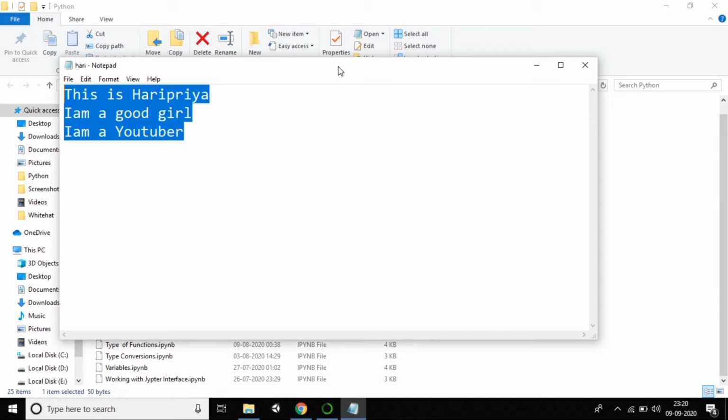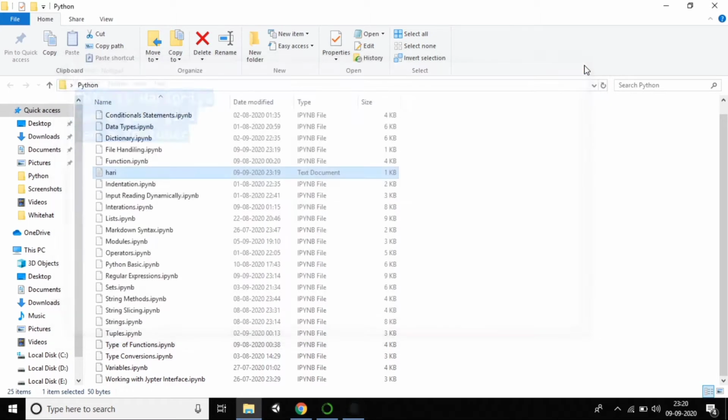Compared to other programming languages, like C or Java, whatever it may be, in Python the file concepts are very easy. You can easily understand. Trust me, by the end of this tutorial, you're going to do something crazy. I'm closing this file.